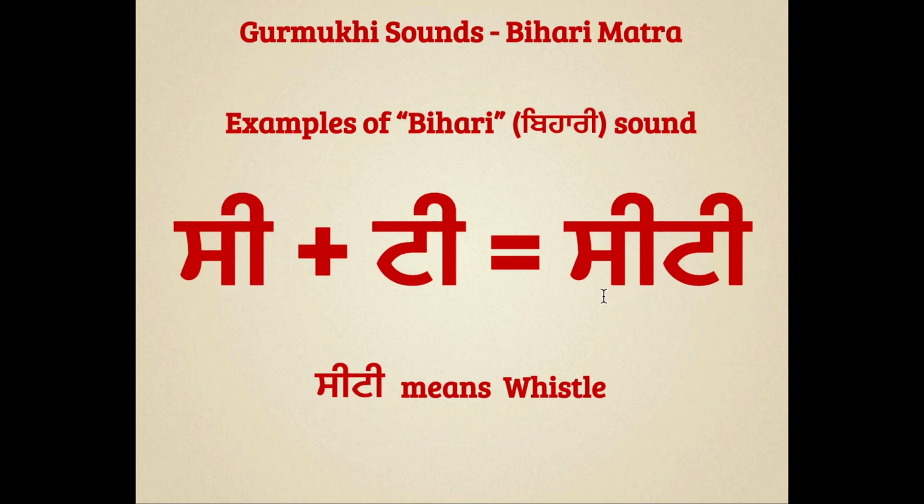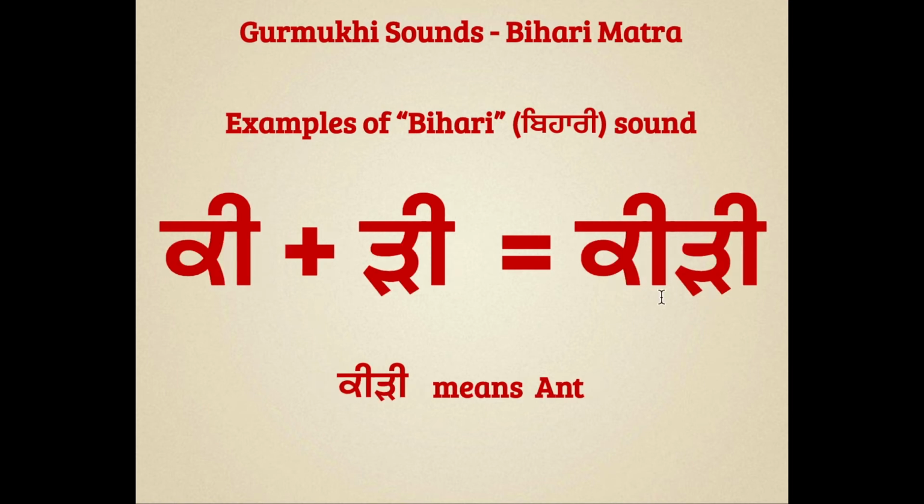The next word is Siti. Siti means whistle. And to read this word, we can say Sassenu Bihari Si, Tankenu Bihari Ti, Siti. You can repeat after me. Siti.